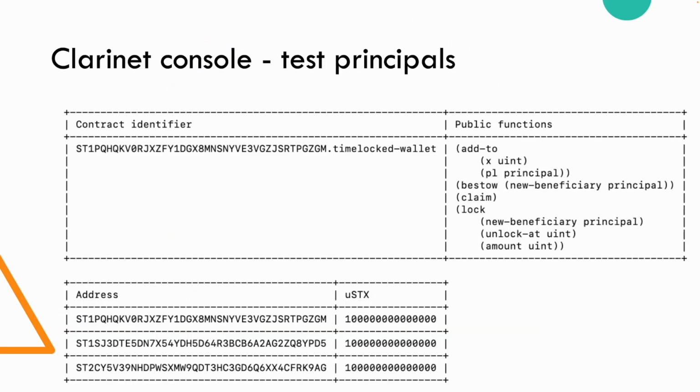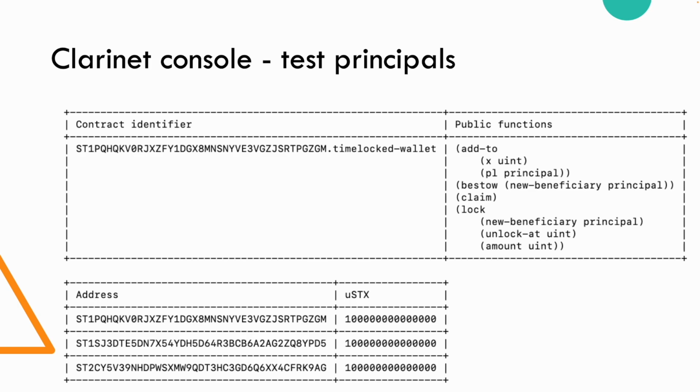So in general, when we boot up Clarinet on our desktop, we end up with a contract identifier, as you see right here. A contract identifier is a stacks address dot the contract name, and of course the public functions are listed. This means anybody can execute these functions. They may or may not be able to use them. These functions can actually ask, who is executing this function? Is this the right person or not? Or right contract, I should say, or right principal.